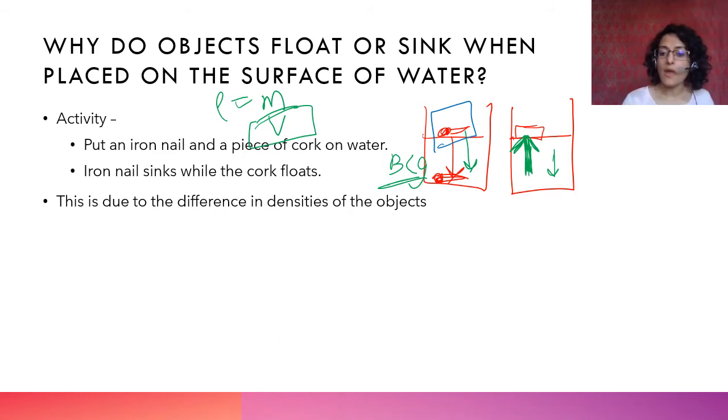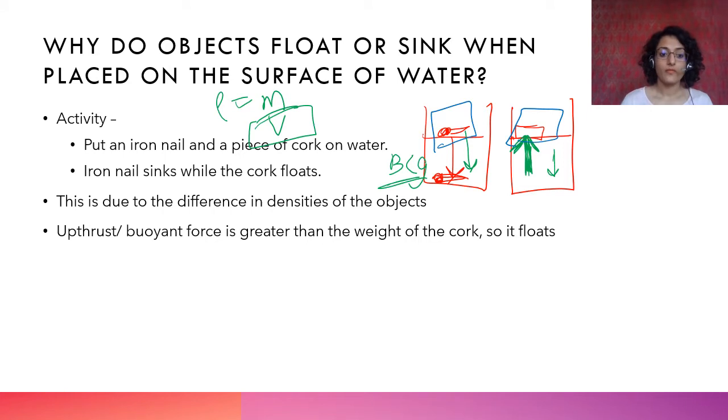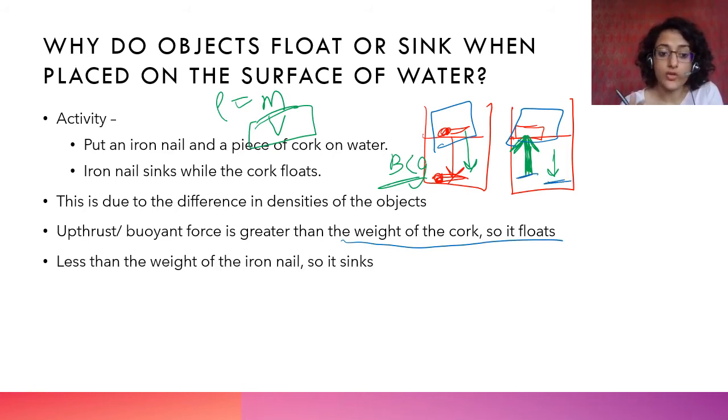So अगर ये जो है नेल, इसका मास एंड कॉर्क का मास सेम भी होता, देन कॉर्क is a very light substance. तो कॉर्क को उसी वेट का होने के लिए it needs to have a large volume. It will still float because it has a higher volume and therefore it has a lower density. Buoyancy depends on density. Okay. Upthrust or buoyant force is greater than the weight of the cork, so it floats.